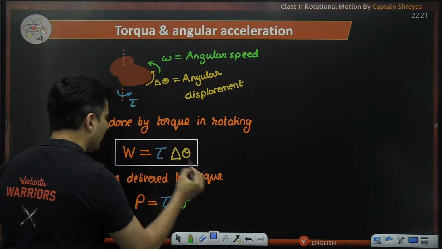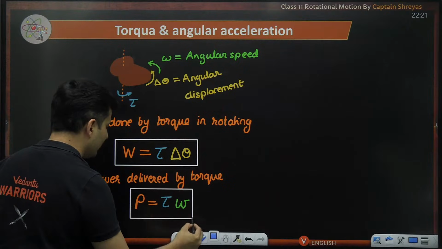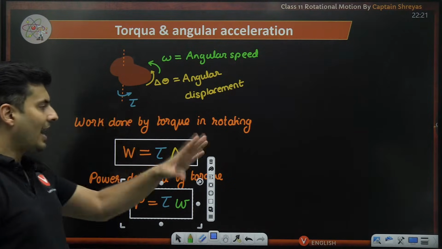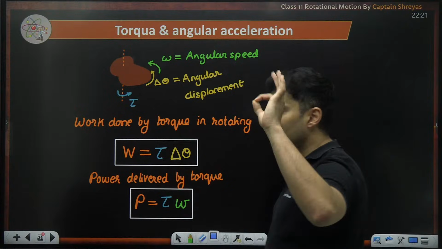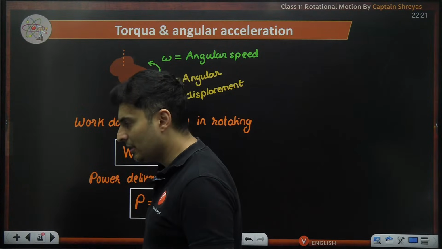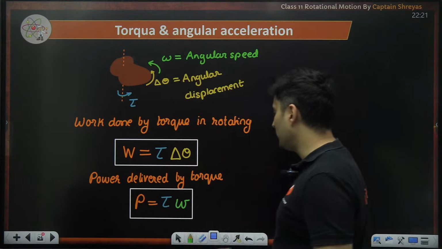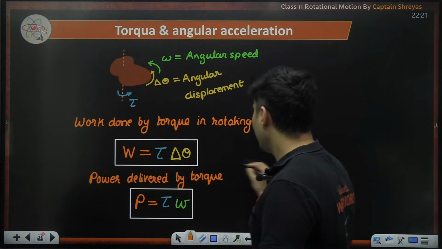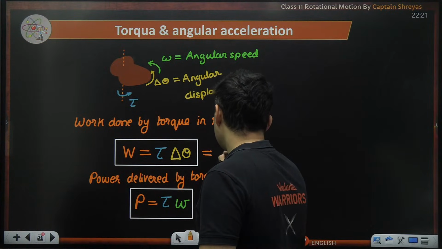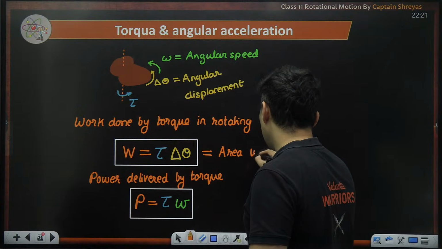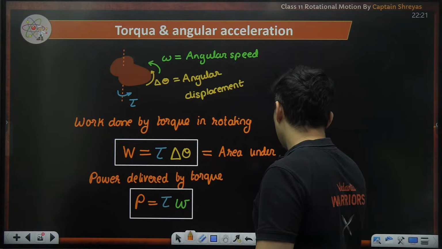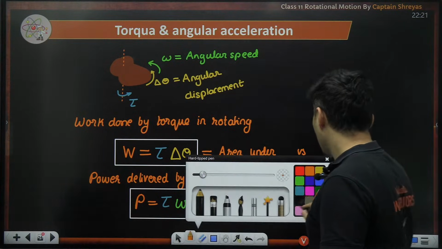So work is torque into angular displacement, and power is torque into angular velocity. One and the same thing as in linear motion, there is no difference. You can also say that this work is the area under who versus who?